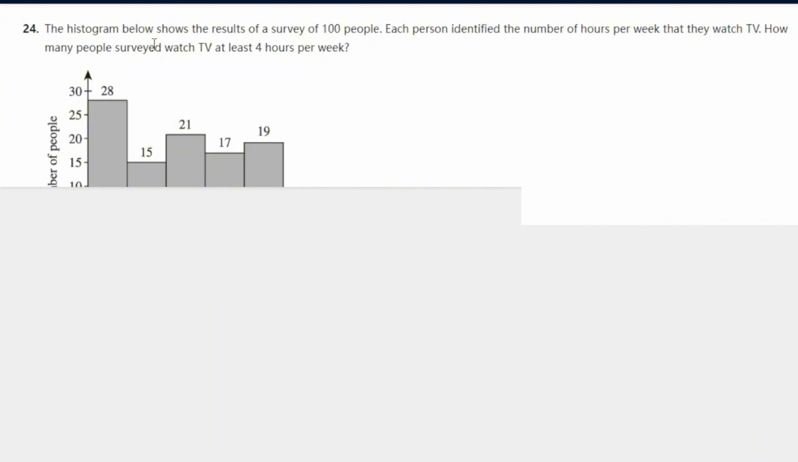The histogram below shows the results of a survey of 100 people. Each person identified the number of hours per week they watch TV. How many people surveyed watched TV at least 4 hours per week? Okay, at least 4 hours per week. So it starts here, number of hours here. We have to add up everything here because it's saying at least 4. So 21 plus 17 plus 19, 57. That's the answer.